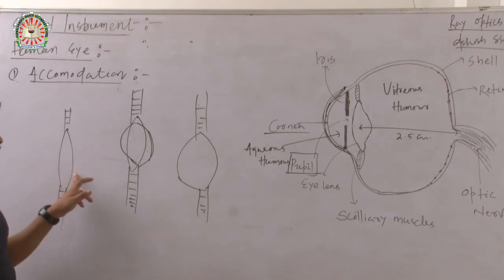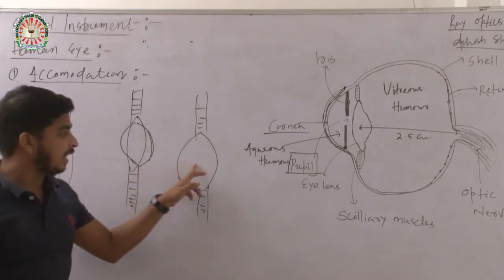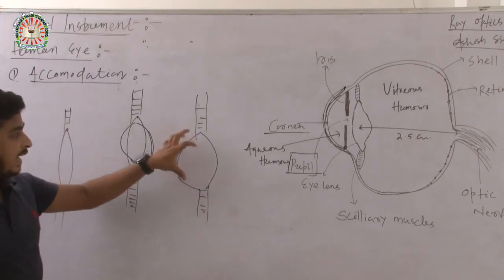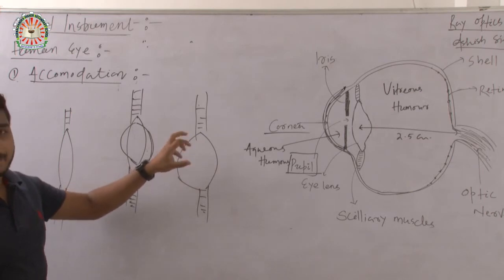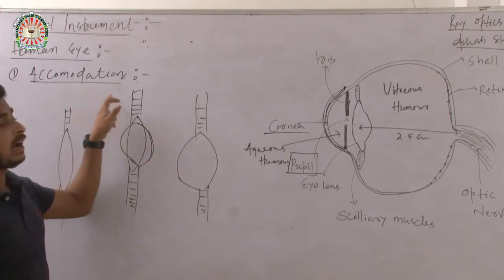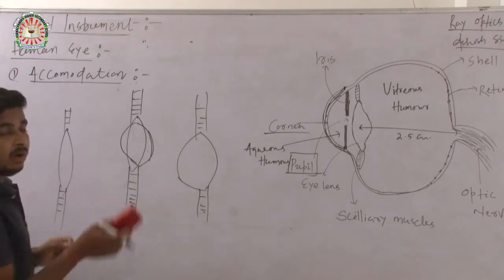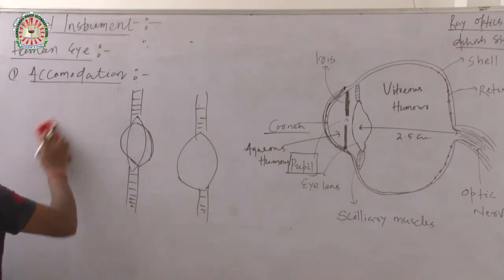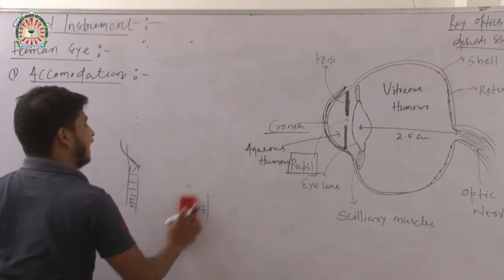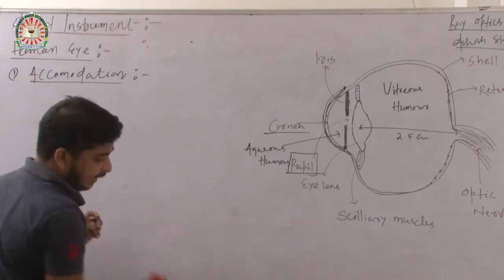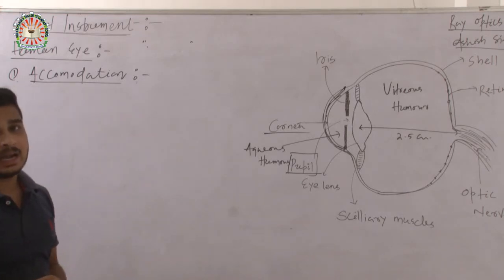So this is the expanded position, and this is the compressed position of the human eye. This expansion or compression is known as accommodation of the eye. Let's discuss broadly what accommodation of the eye is. The ciliary muscles help to accommodate the eye, and it adjusts the focal length.